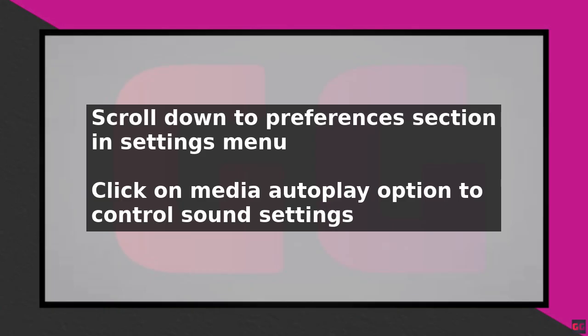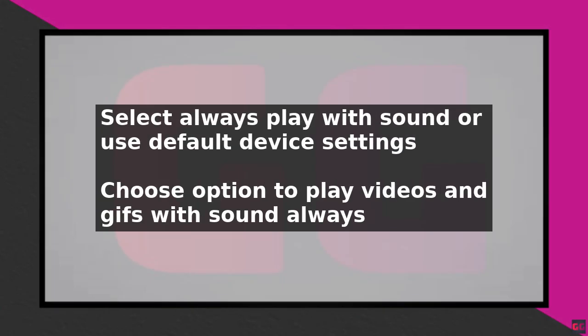If you select Always Play with Sound, videos and GIFs will always play with sound on Reddit. If you select Use default device settings, videos and GIFs will play with sound if your device is not in silent mode. After selecting your preferred option, scroll down to the bottom of the page and click on Save Changes. Your changes will be saved and sound will be turned on for videos and GIFs on Reddit.